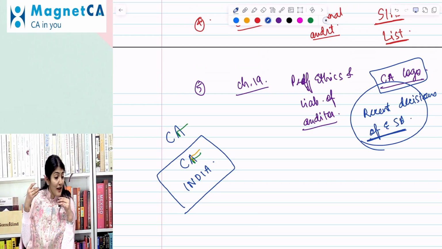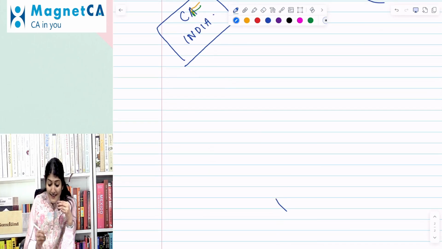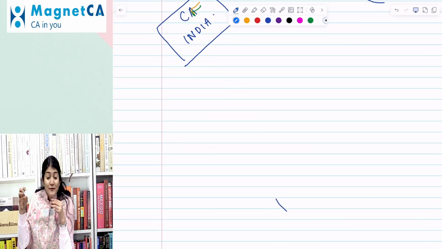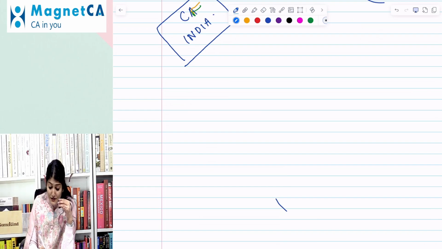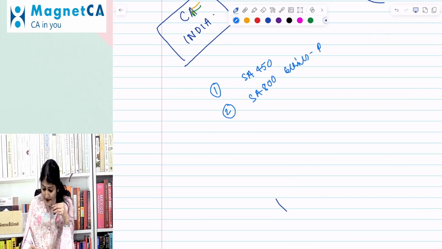So those of you who have managed to listen to me patiently for the last 10 minutes, you would have come to know that these are the 5 changes mainly which have taken place in the syllabus. Change number 1 is in SA 450, where there is a little bit of addition. Change number 2 is that the 800 series of the auditing standards have been revised. The first one is in the NBFC chapter.